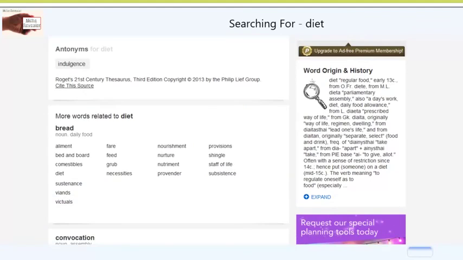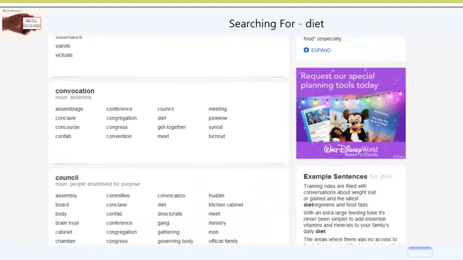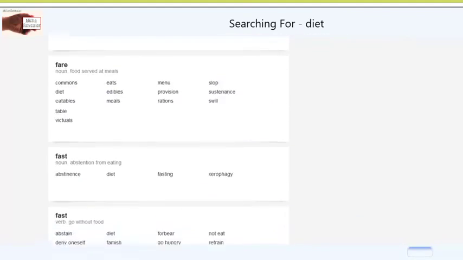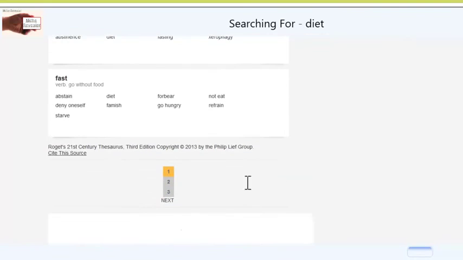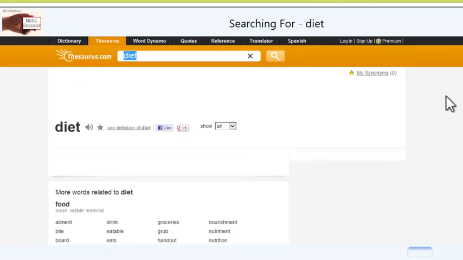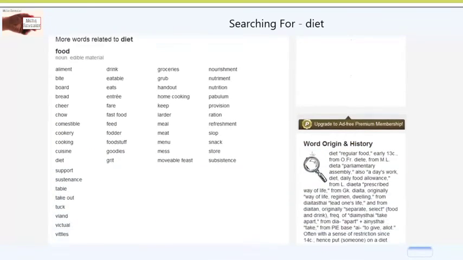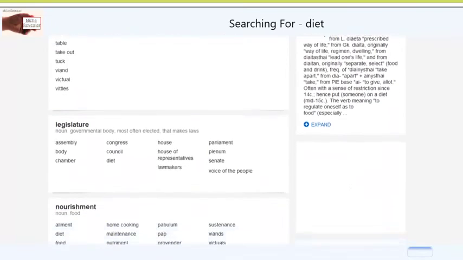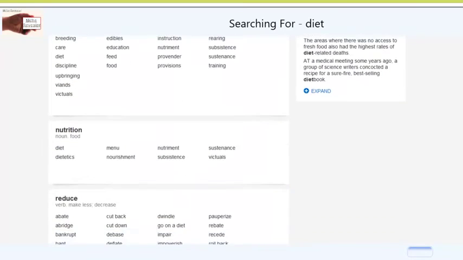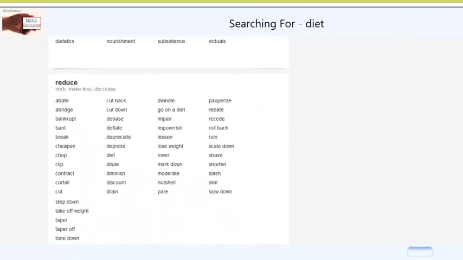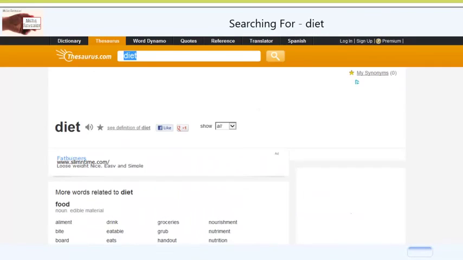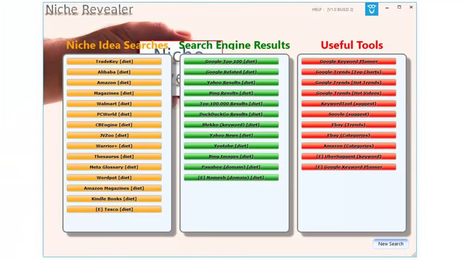And we've got more words related to diet, and of course lots and lots of stuff, all kind of diet related from the thesaurus. In this case, there's multiple pages. If I go on to page 2, it'll bring up a whole load more. So we've now got diet, so we've got food related words. We have nourishment related, nurturing, nutritions, reductions. So everything related, you know, taking your mind on that journey to try and find that new niche for you.